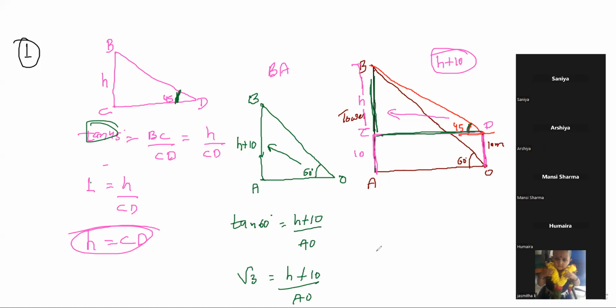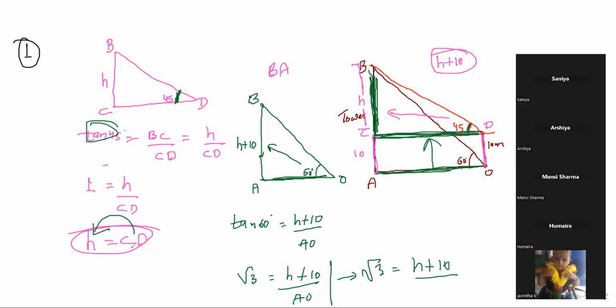Fine. So now see this AO. The AO length is the same as CD. This AO is equal to CD, and you know this CD is the height H. So can I write root under 3 equal to H plus 10 divided by this AO? AO is equal to CD, and this CD is equal to H. So I can directly write AO as H. समझ में आ रहा है?